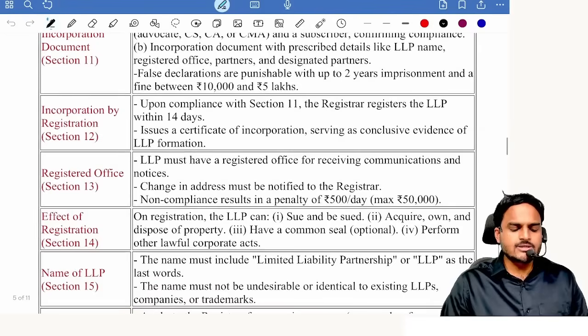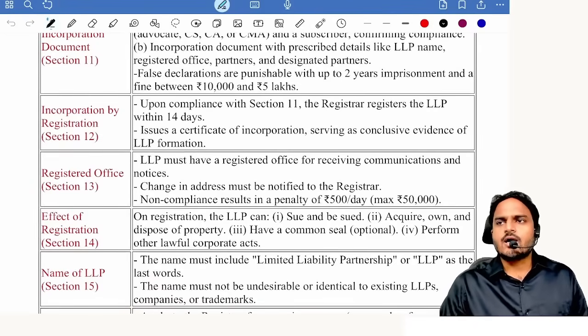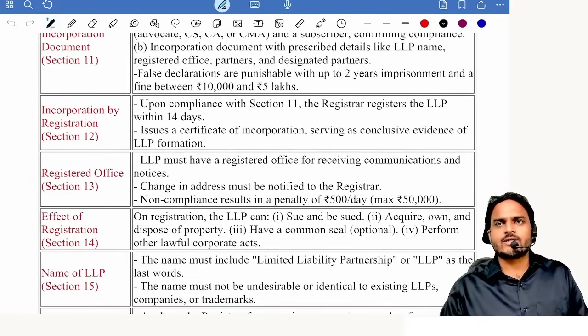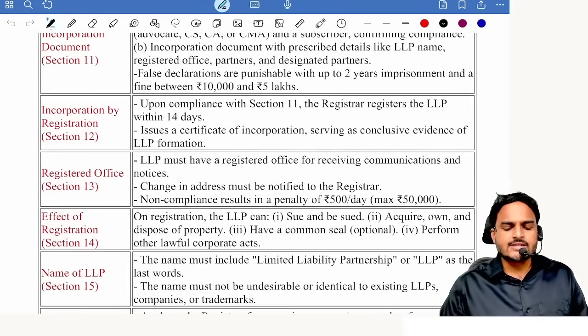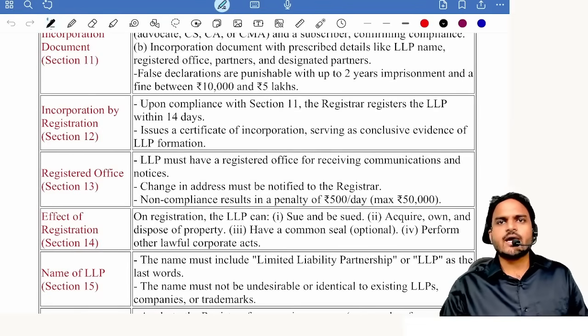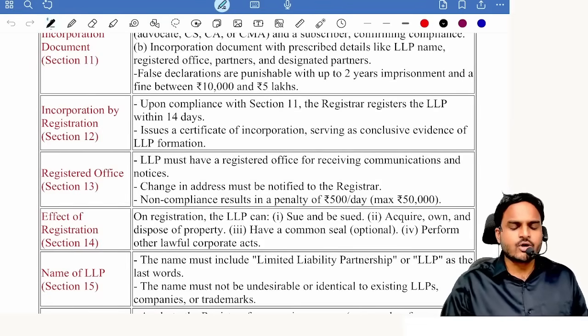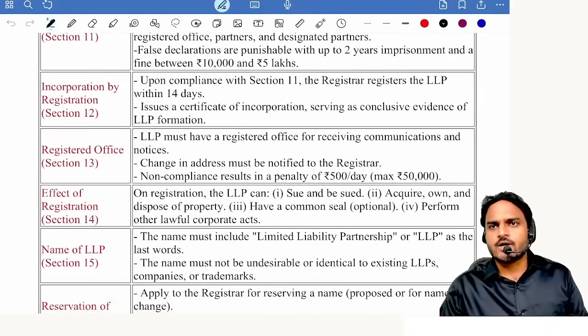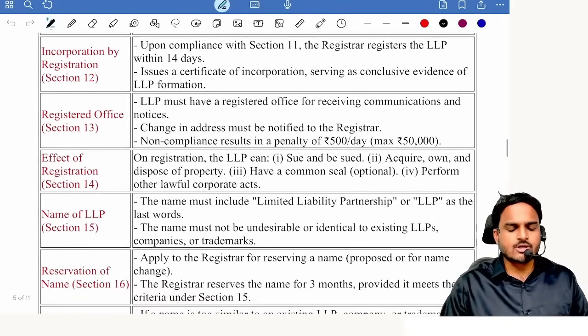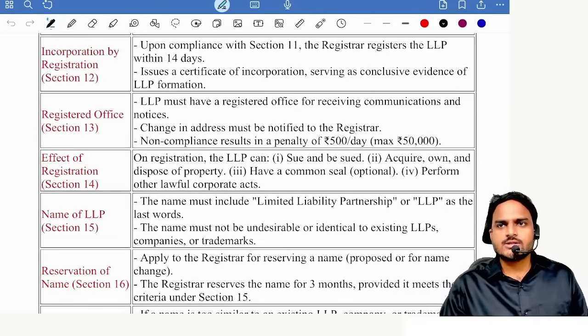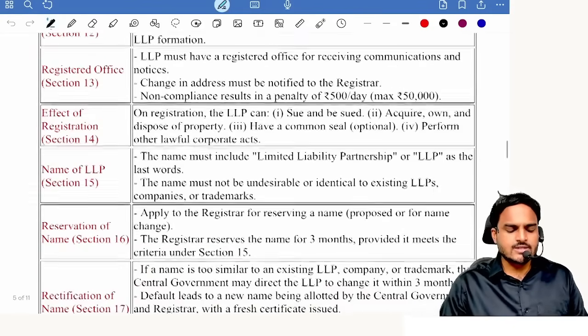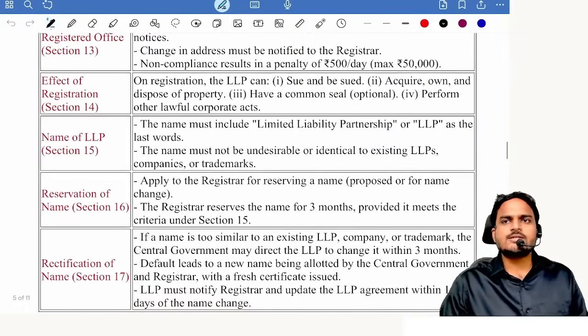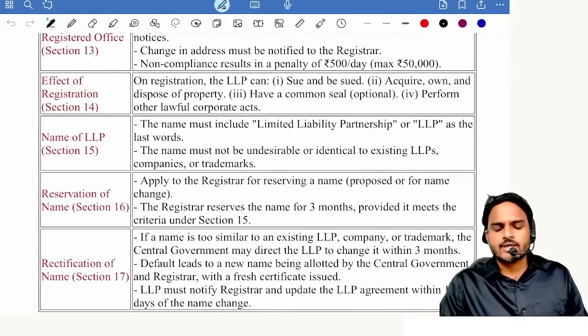Incorporation by registration. Once ROC feels documents are adequate, within 14 days he registers the incorporation document and he issues a certificate of incorporation, which contains the name of LLP and identification number of LLP. Next one, registered office. Yes, LLP should have a registered office for communication, jurisdiction, investigation. Next one, effect of registration, similar to effect of incorporation of company. It will get all the characteristics of a body corporate.